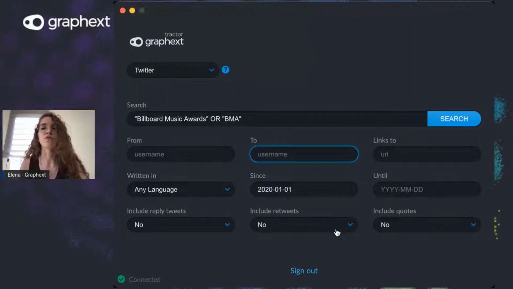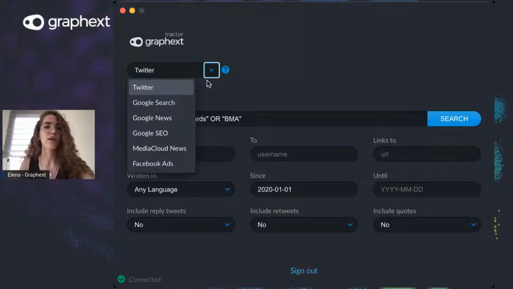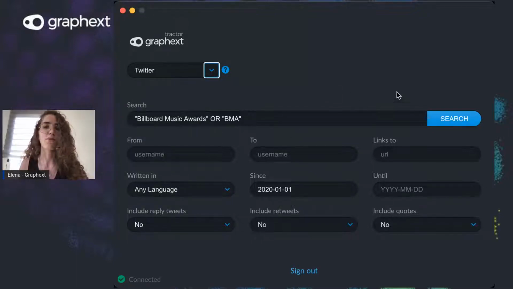So by default we set it to no, but you could always change that in case you want to do some more advanced search. You also have the option of searching through Google Search, Google News, Google SEO, etc. Anything that is open, you can search with this tool.